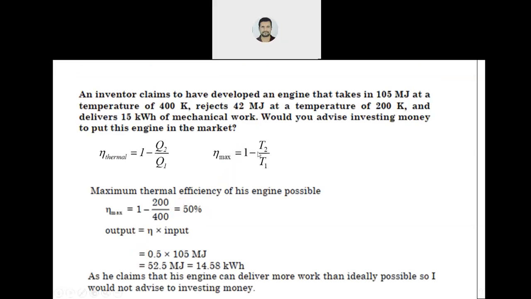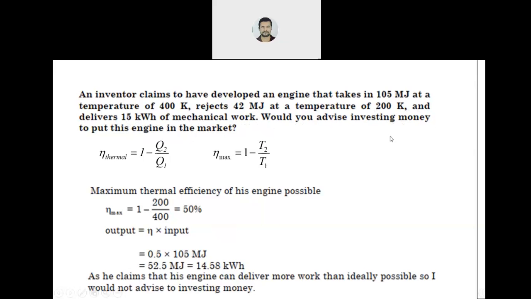Okay. Now, based on this law, there is a small numerical. Just see the numerical, what is written. An inventor claims to have developed an engine that takes in 105 megajoule at a temperature of 400 Kelvin, rejects 42 megajoule at a temperature of 200 Kelvin, and delivers 15 kilowatt hour of mechanical work. Would you advise investing money to put this engine in the market?